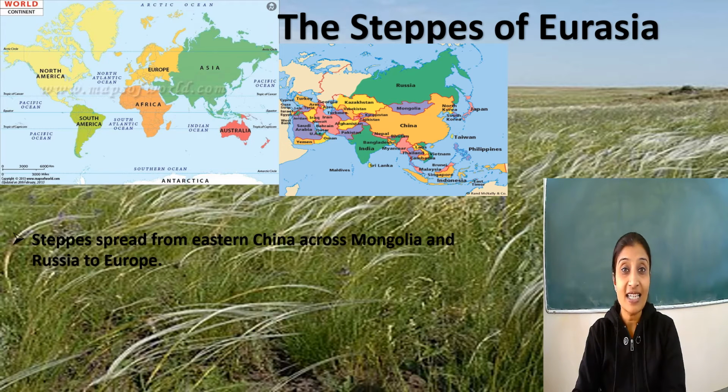The next grassland which we studied was the steppes of Eurasia. Now steppes are spread across Mongolia, China, and Russia to Europe. Look at this map, children. Here is China, across Mongolia, and then Russia to Europe.